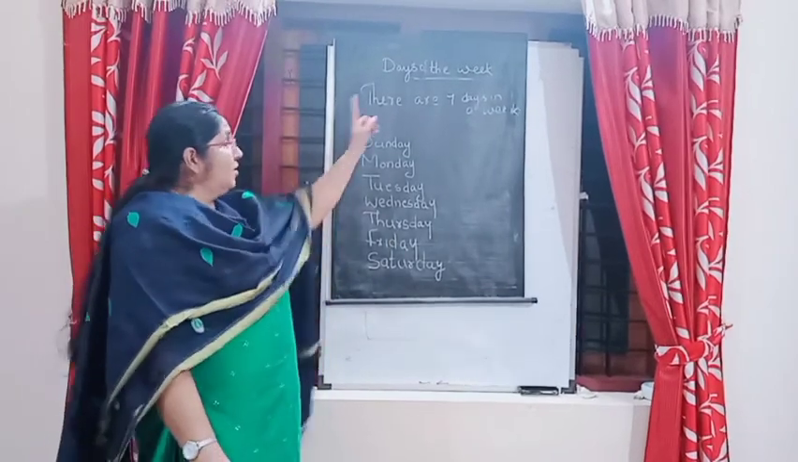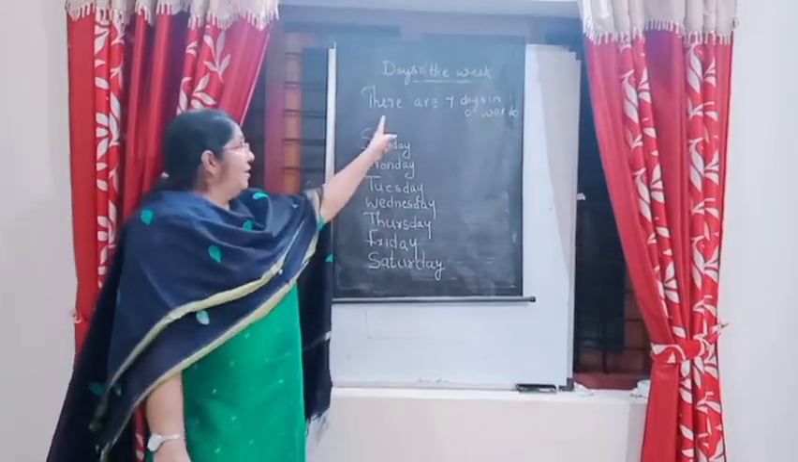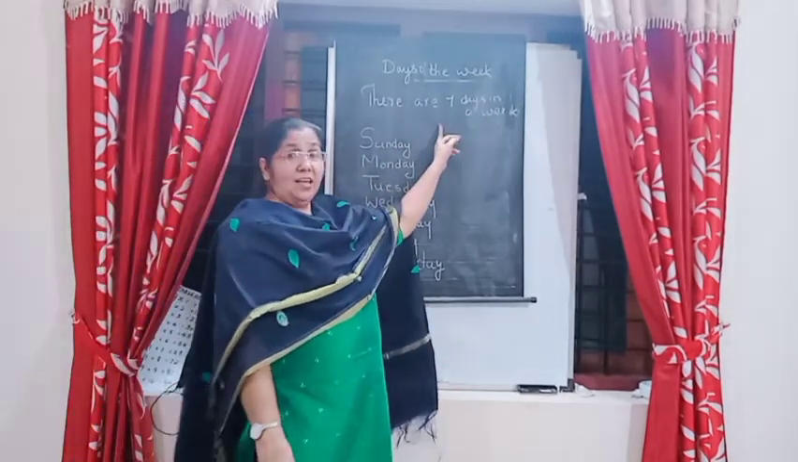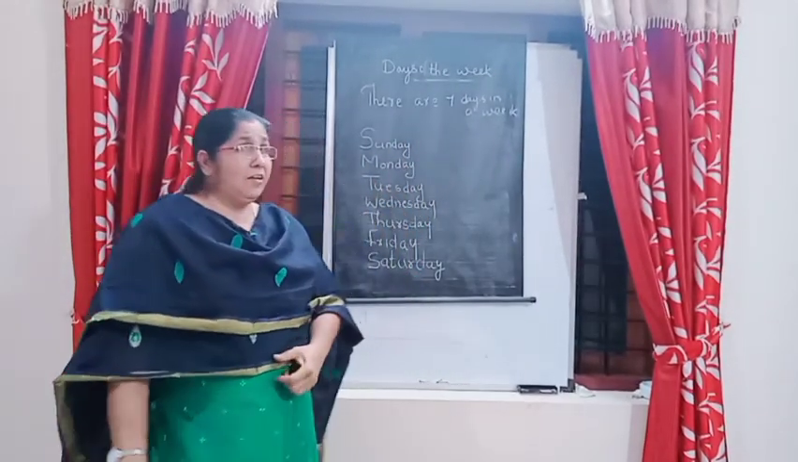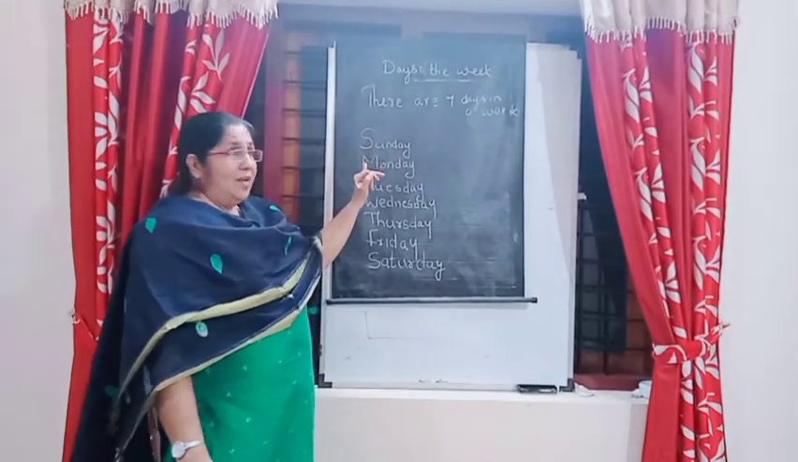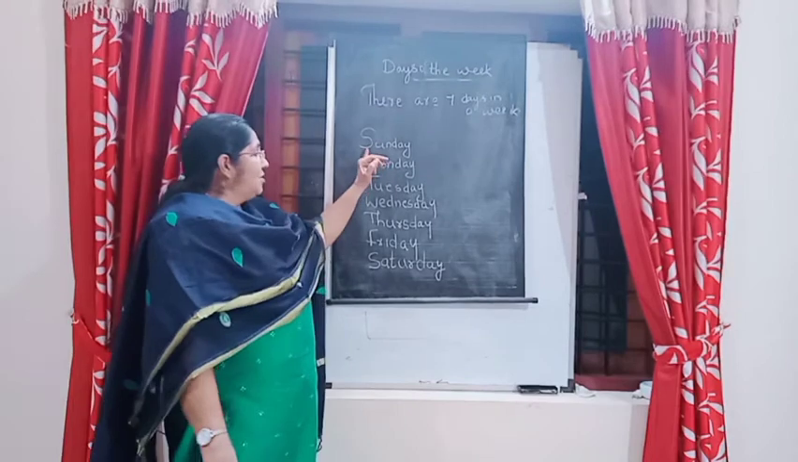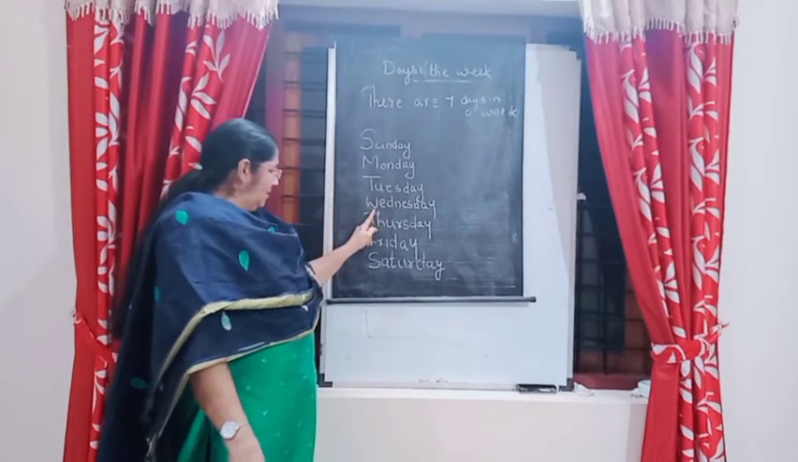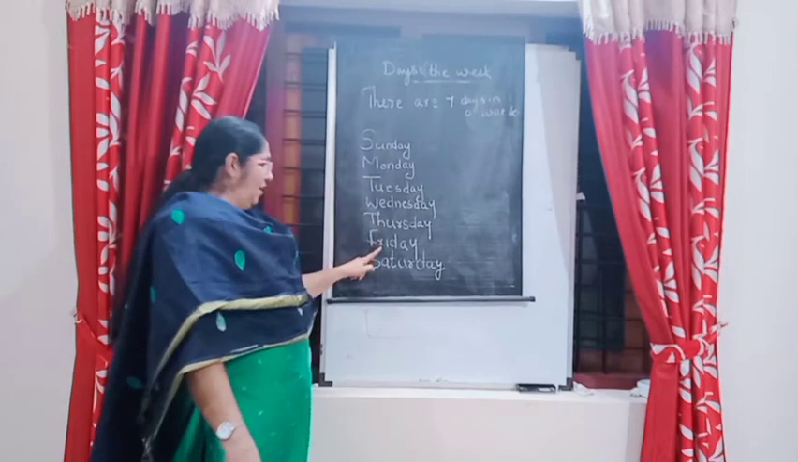Then look here, days of the week. There are 7 days in a week. How many days are there in a week? 7 days. Start from first day. You all look at the calendar and study. Start from Sunday, Monday, Tuesday, Wednesday, Thursday, Friday, Saturday.